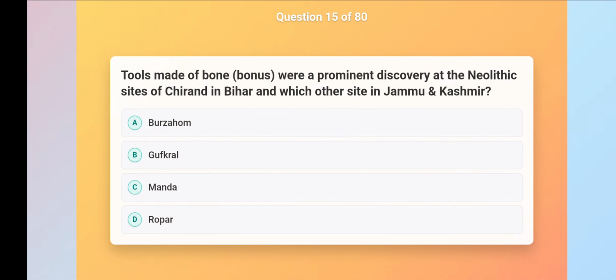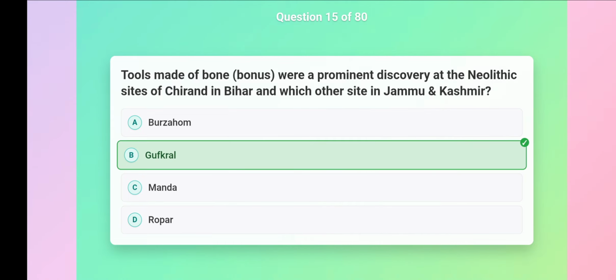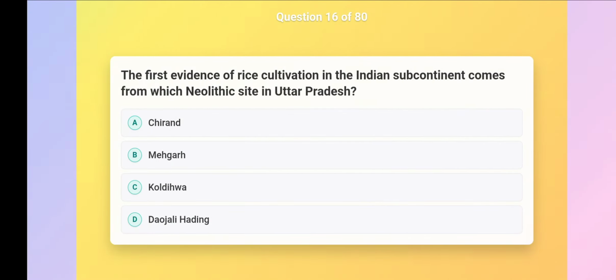Tools made of bone, bonus, were a prominent discovery at the Neolithic sites of Chirand in Bihar and which other site in Jammu and Kashmir? Gufkral. The first evidence of rice cultivation in the Indian subcontinent comes from which Neolithic site in Uttar Pradesh? Koldia.